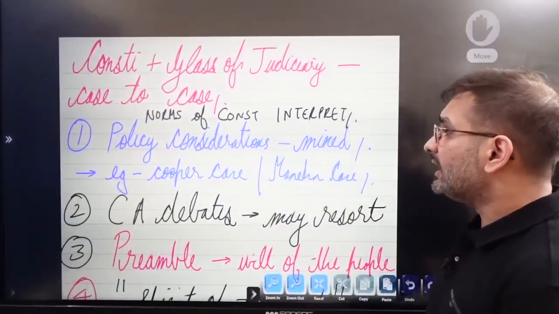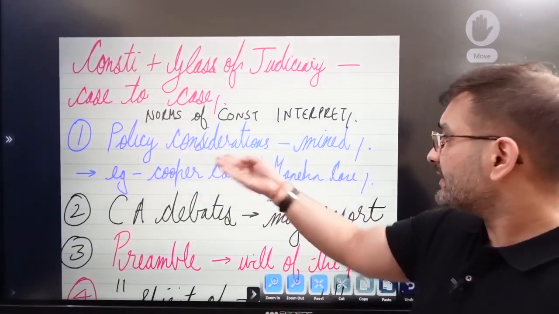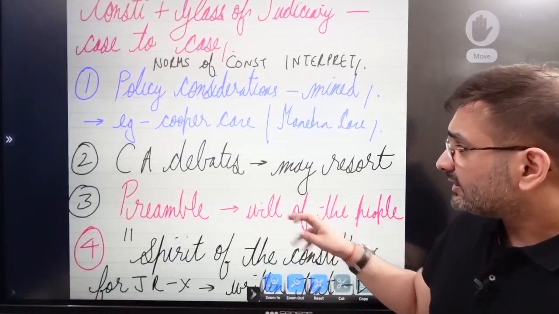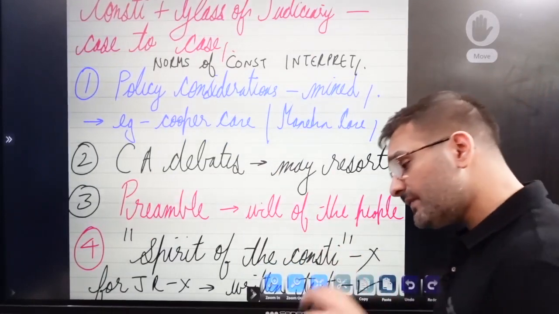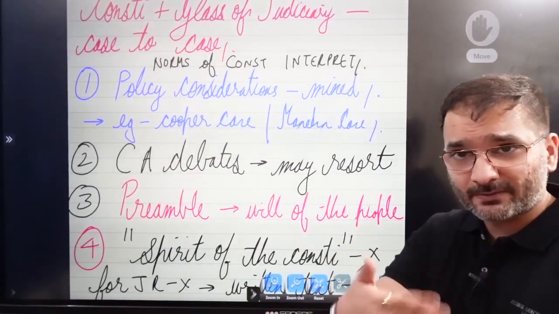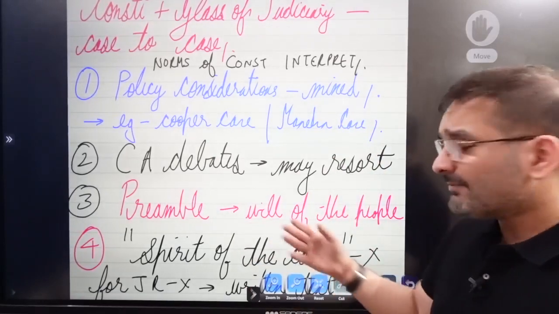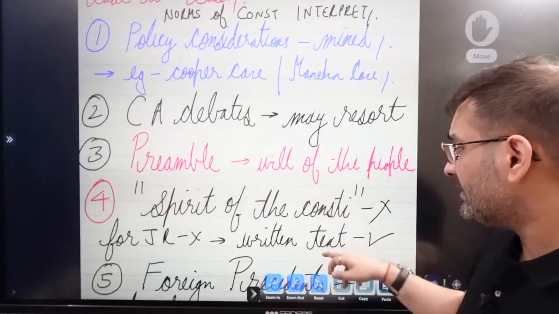Now, what influences interpretation is policy considerations: what is the government trying to do? The Constituent Assembly debates, you can resort to them, to see what the intent of the original Constitution writers was while writing down a particular provision. So how do we interpret it? The Supreme Court can resort to these mechanisms. Preamble: what is the will of the people? You can always fall back on the preamble.